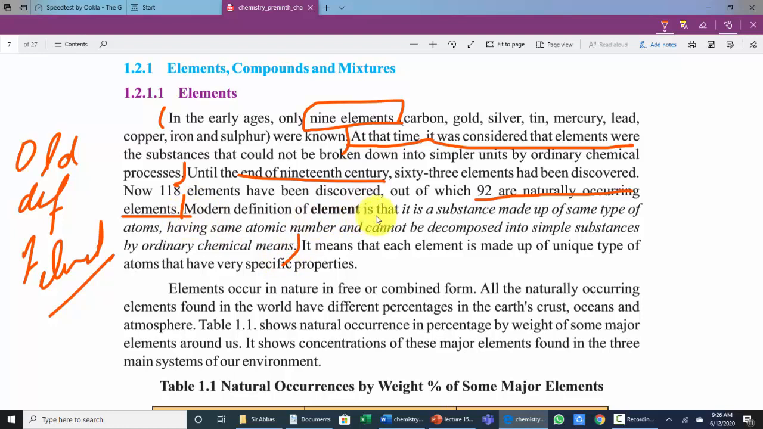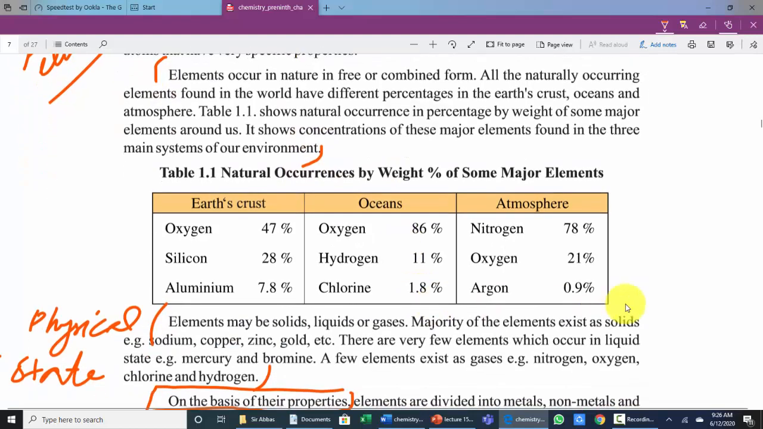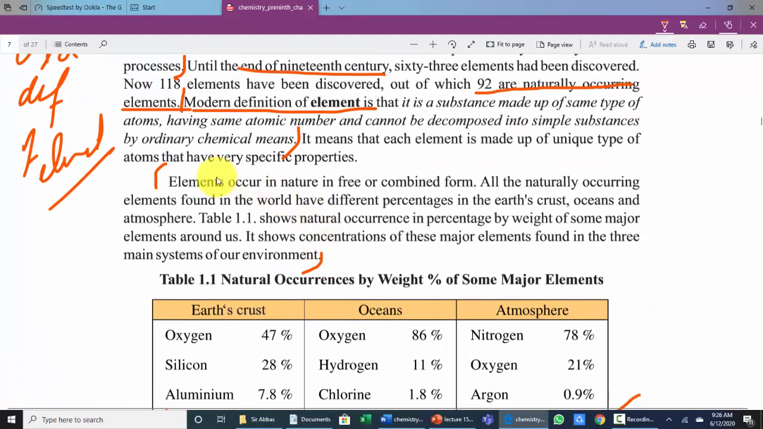Modern definition of element is that a substance made up of same type of atoms having same atomic number and cannot be decomposed into simpler substances by ordinary chemical means. आगे यहाँ से लेके यहाँ तक और ये यहाँ तक, ये occurrence of elements in nature.